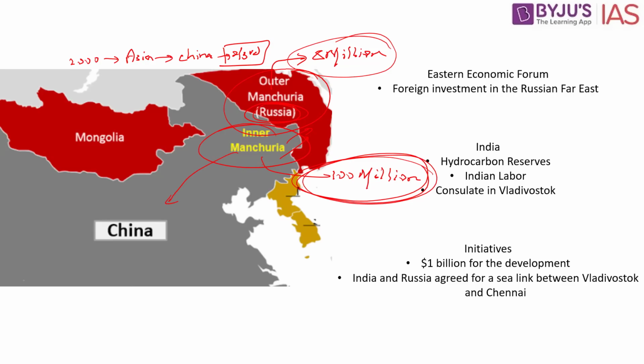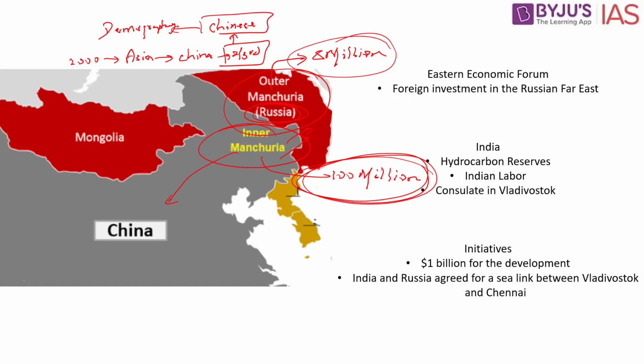Whenever investments are made by China, and there are people working in this area, it will only be the Chinese workers. The Chinese are the people who have invested in this region, and it is the Chinese workers who are working in this region. Large-scale foreign direct investment has been made by China here. So Russia feels that there might be an illegal influx of Chinese nationals into the Russian Far East. This may trigger xenophobic tensions, and ultimately there can be a change of demography which can result in demographic invasion.